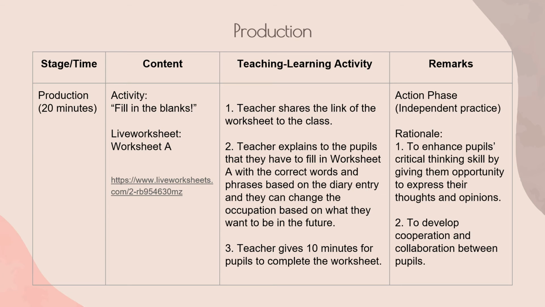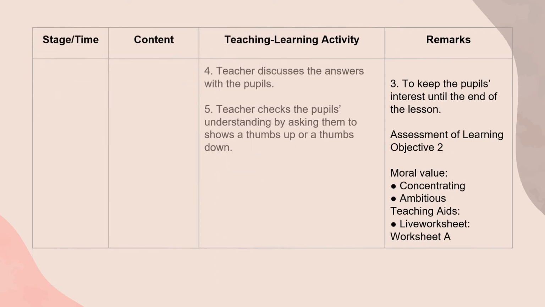The third step is the teacher will give the pupils 10 minutes to complete the worksheet. Lastly, the teacher will discuss the answers with the pupils and check the pupils' understanding before proceeding to the next activity. So the teaching aid that is needed in this activity is the live worksheet itself, or worksheet A.